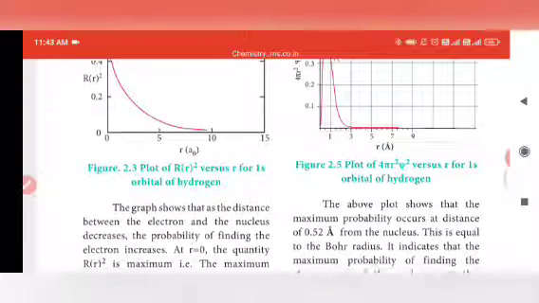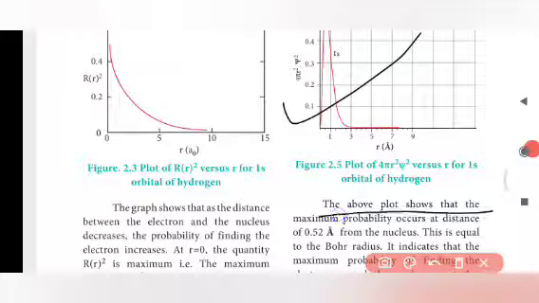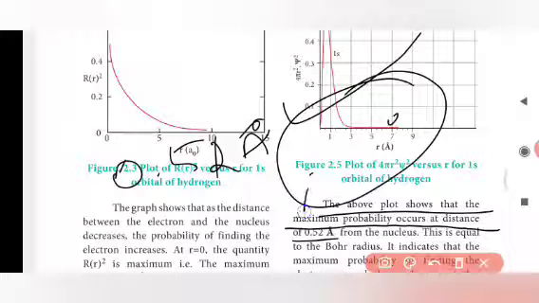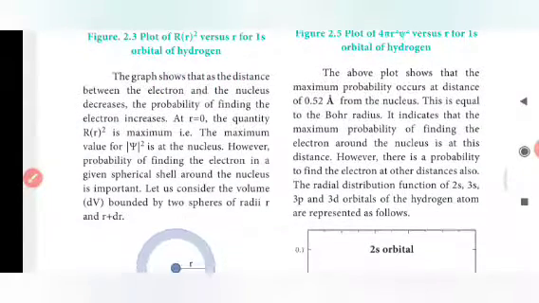This plot shows that the maximum probability occurs at a distance of 0.52 angstrom from the nucleus. Take it as the nucleus, and the distance between the nucleus and the electron is 0.52 angstrom. By using the plot, this is equal to the Bohr's radius. It indicates that the maximum probability of finding the electron around the nucleus is at this distance. However, there is a probability to find the electron at other distances also.